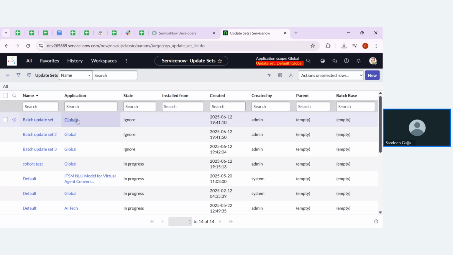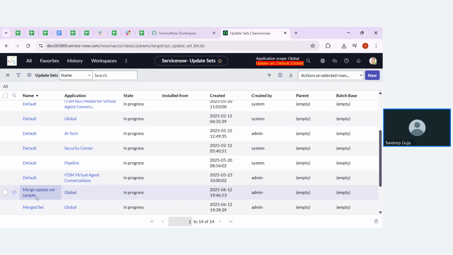And also you can see, whenever we are using merge update set, automatically the state of the update sets that we picked to make the merge update set will be changed to ignore, because the configurations built in those separate update sets are not going to be used now. Instead of that, we are going to use merge update set sample directly.